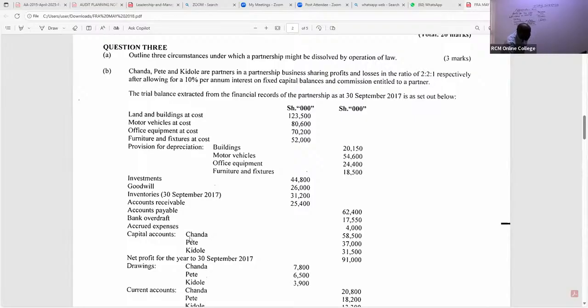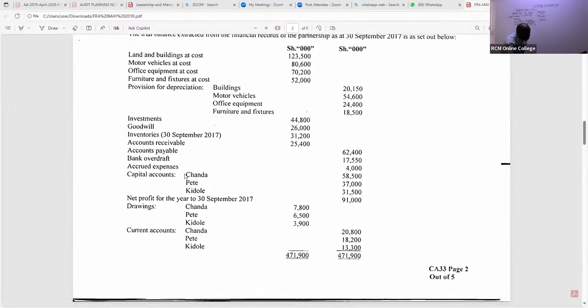When you come to capital accounts, we have Chanda 58,500. You can either aggregate them or do them separately. So Chanda is getting 10% of 58,500. Pete is getting 10% of 37,000. Then we have EE, getting 10% of 31,500. So what amount do we have here? We have 5,850 in brackets, 3,700 in brackets, and 3,150 in brackets.